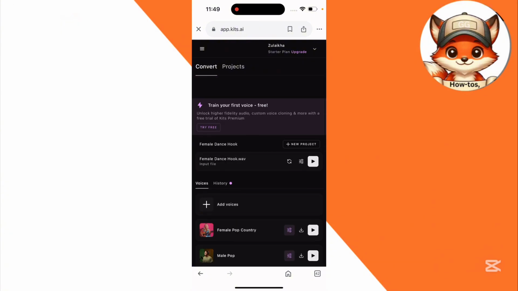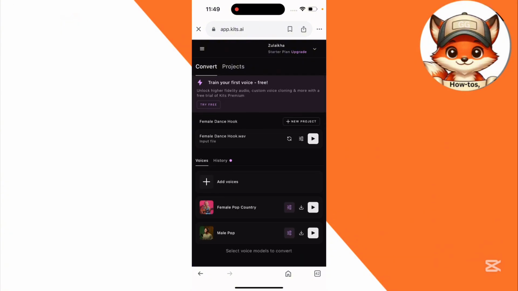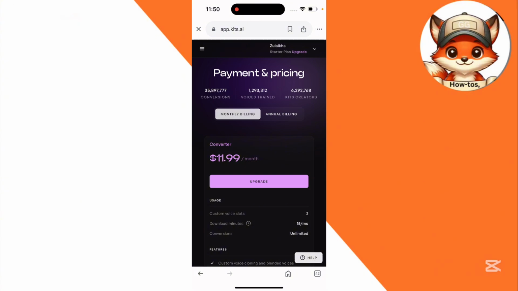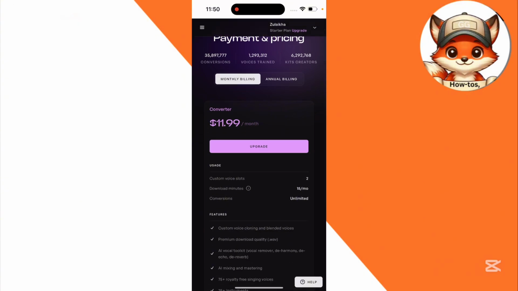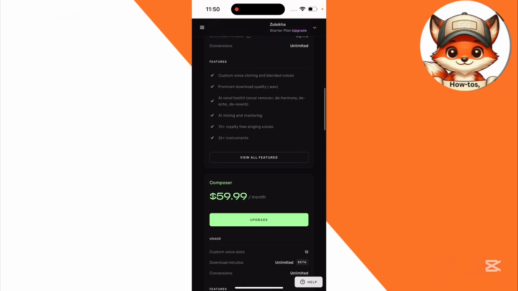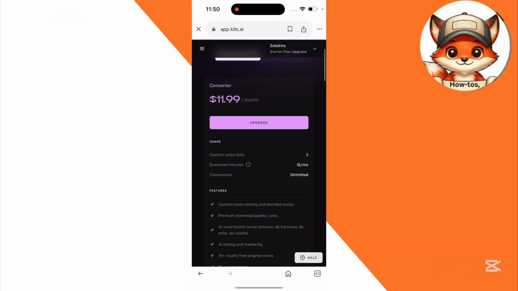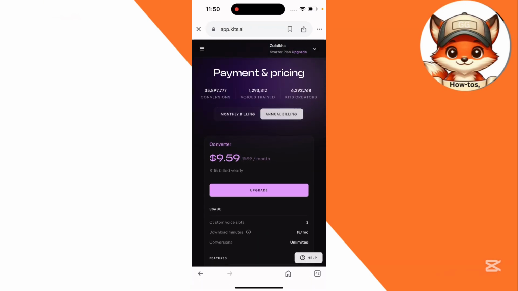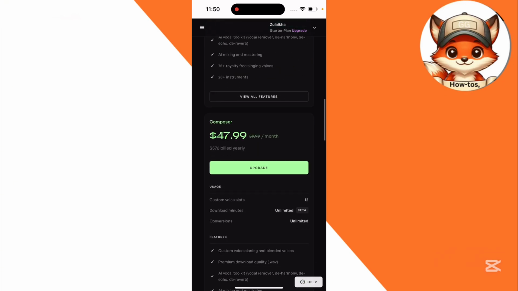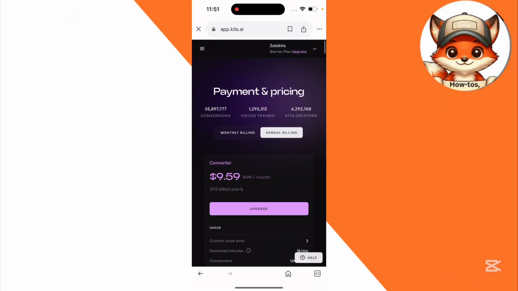They're very nice and I really like that. Now if we talk about upgradation, at the top you can see their plans for upgradation. You can see their monthly plans. For converters they offer $12 per month, for editors $15 per month, and for composers $60 per month. Now if we talk about annual billing, converters only pay $10 per month, creators pay $20, and composers pay $48.